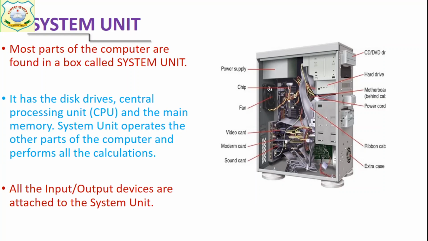Now we have the system unit. Look at the picture. The most important working parts of the computer are inside the system unit, like CPU, motherboard, fan, memory. All these are inside this box, the system unit. And also all input output devices are attached to the system unit. The question can be framed: all input output devices are attached to the? Answer will be system unit. In the same way, where is the CPU? The CPU is inside the system unit.